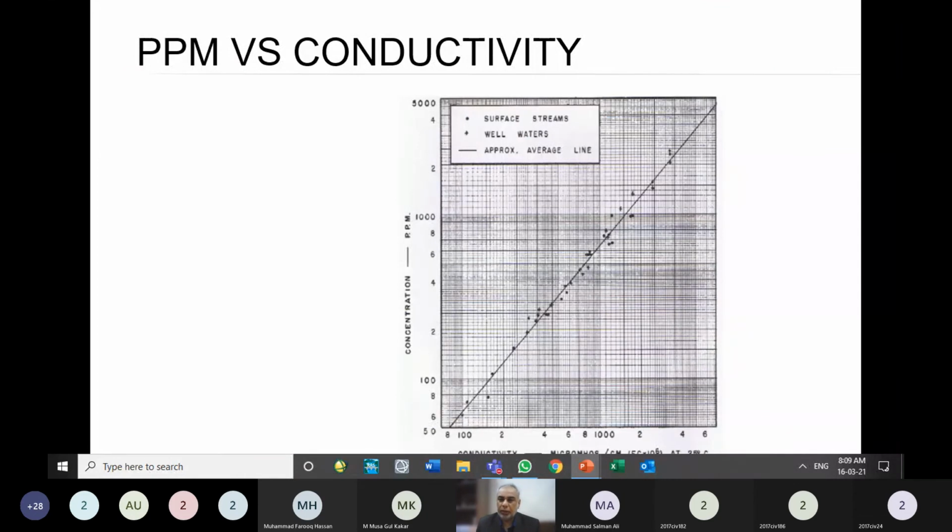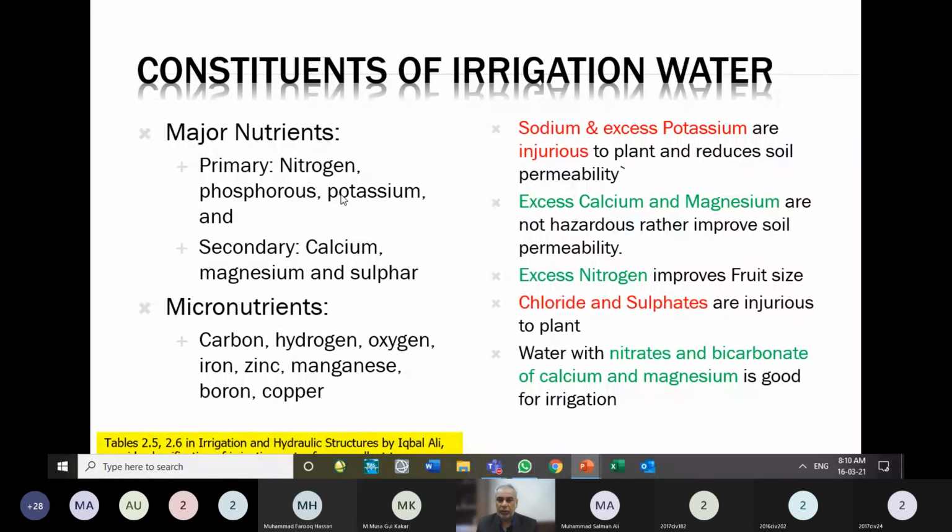There are more strict requirements for drinking water quality, but for irrigation water quality, the major things we have to see are the primary nutrients, major constituents, which we have listed over here: nitrogen, phosphorus, potassium, calcium, magnesium, and sulfur.